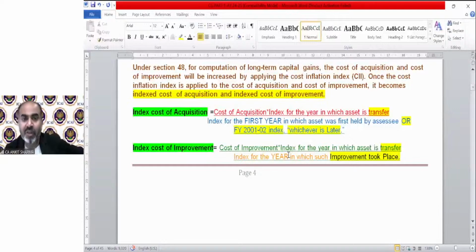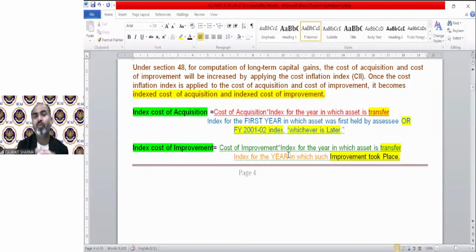For the purpose of improvement, we always need to divide it with the index for the year in which improvement took place. There is no need to take 100. Whatever is the year of improvement, we have to take the index of that year. You might be thinking, what if improvement has been done before 1/4/2001?